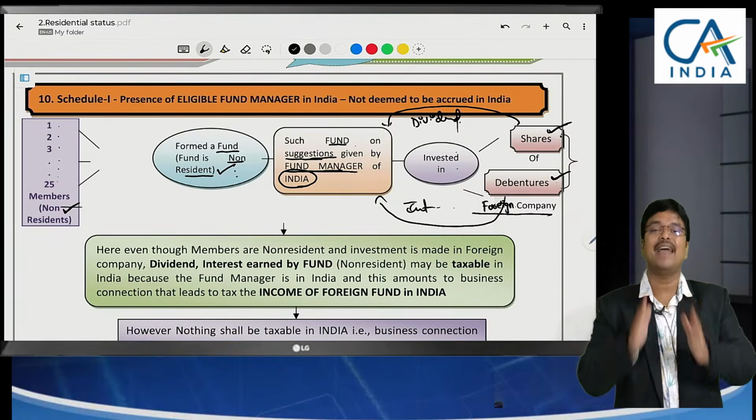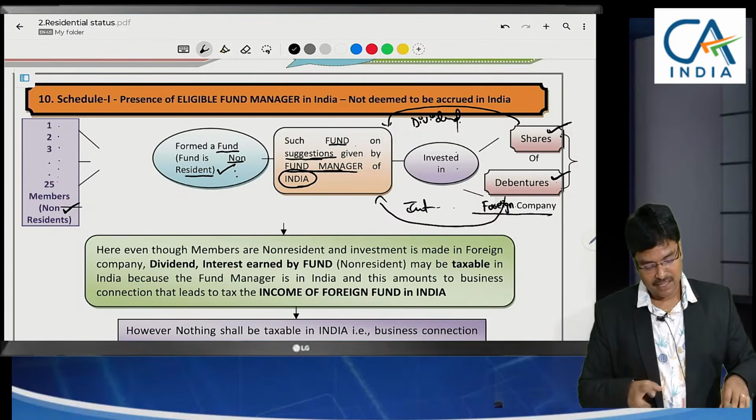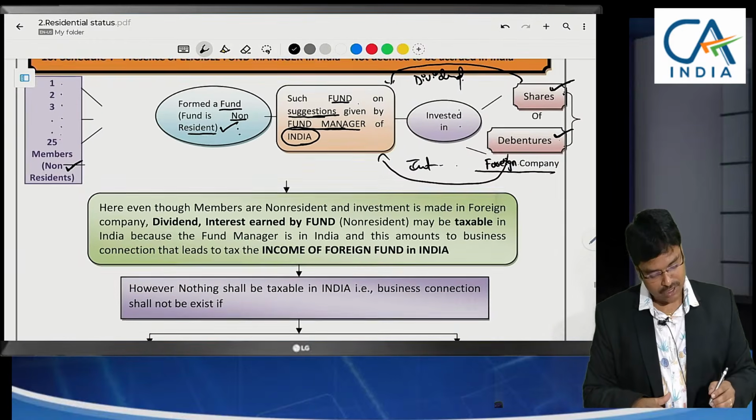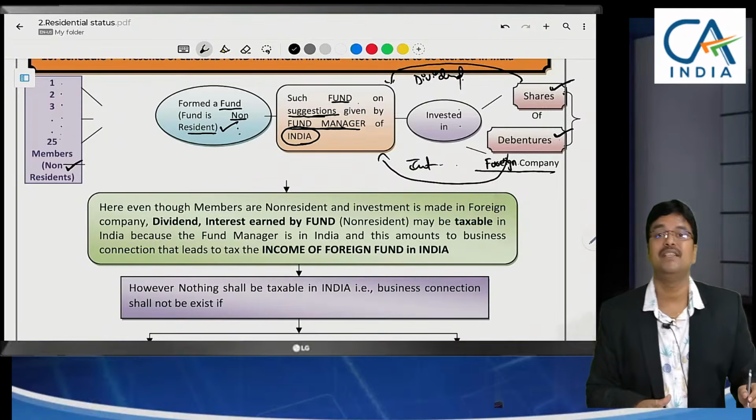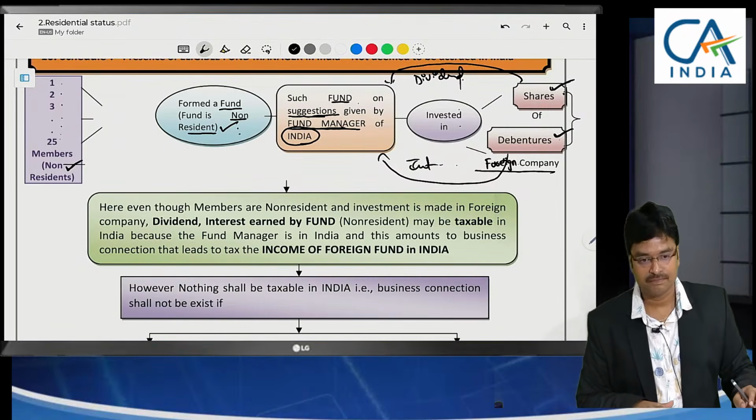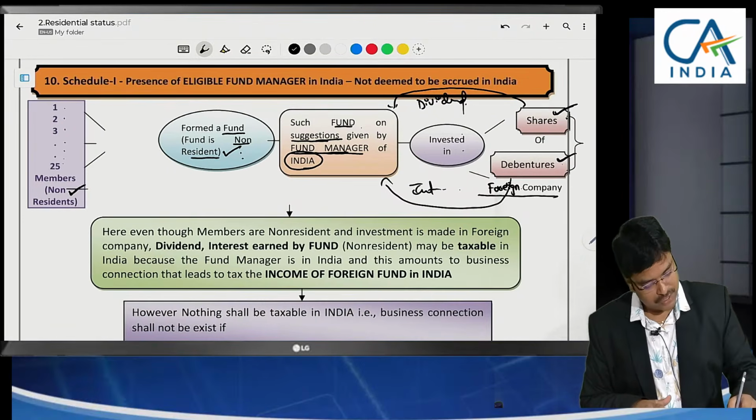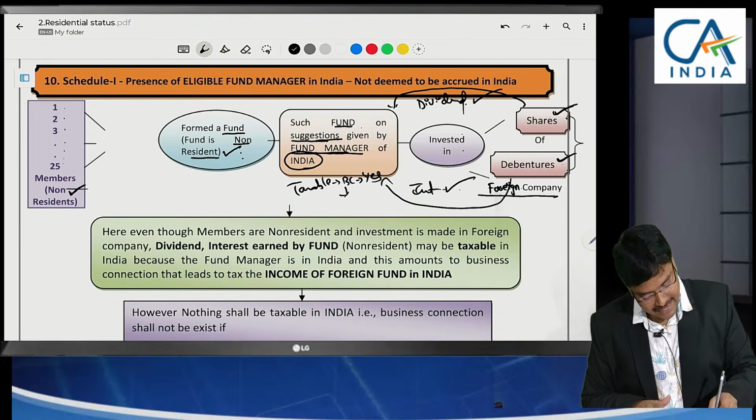Because of the fund manager's presence in India. So this will be treated as business connection in India. Now, is this fund's dividend and interest taxable in India based on the concept of business connection? Yes, but it has been given an exception.